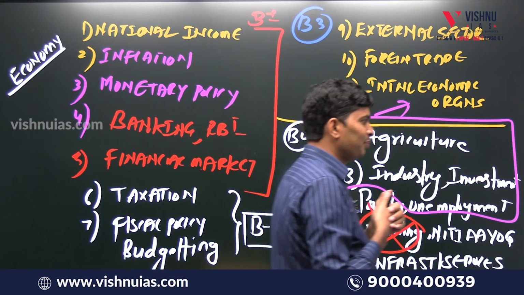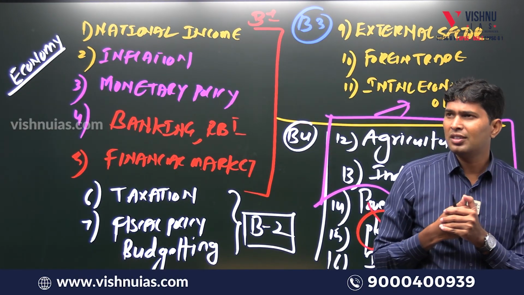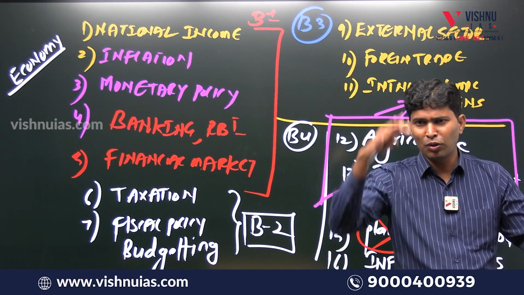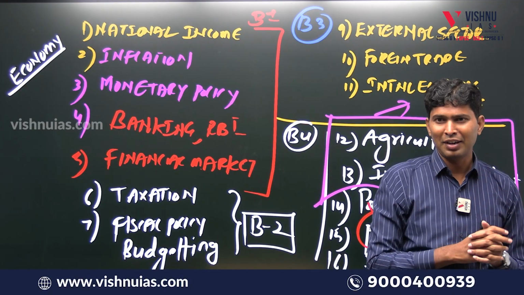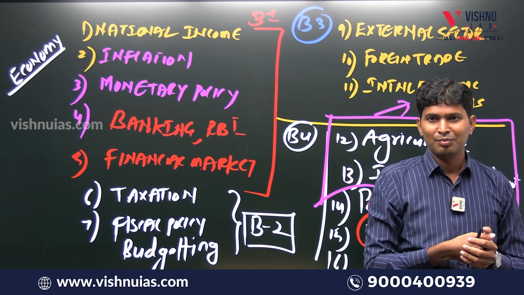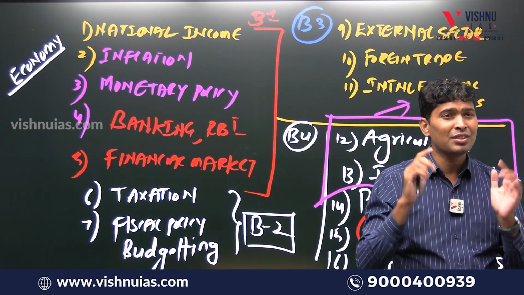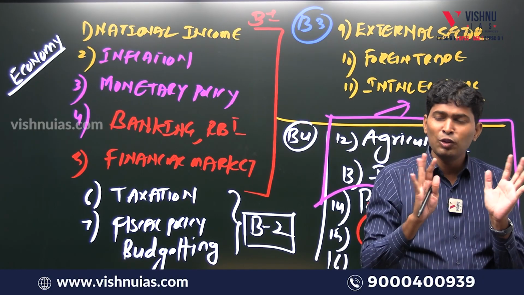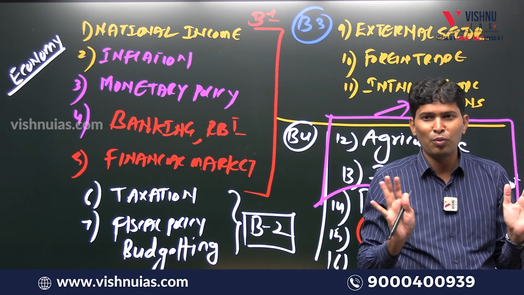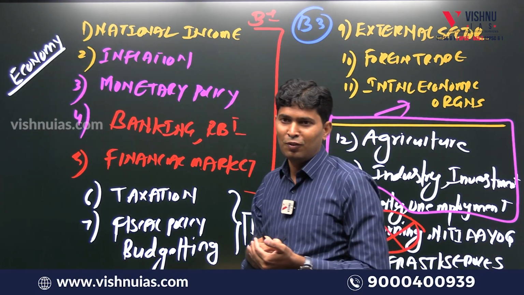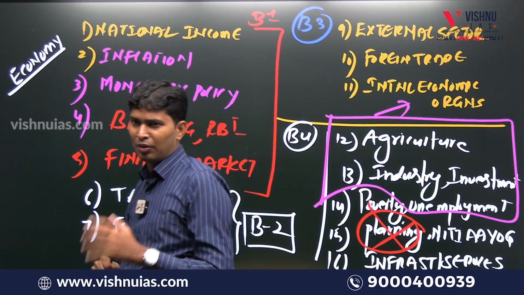If you understand what is capital account and what is revenue account, logically and scientifically, you need not remember anything from that chapter. Whatever options are given, you can identify. But if you try to memorize that investment comes under capital account, borrowing comes under capital account, that becomes a headache for the aspirant and you will forget. That should not be the mode. What is capital account? What is the logic of capital account? What type of transactions come under capital account?